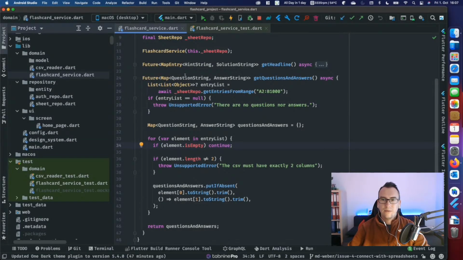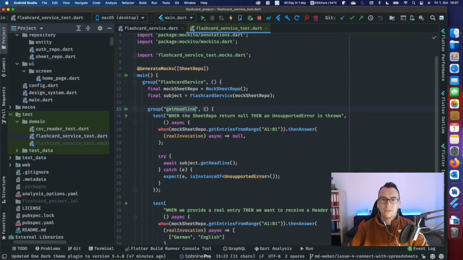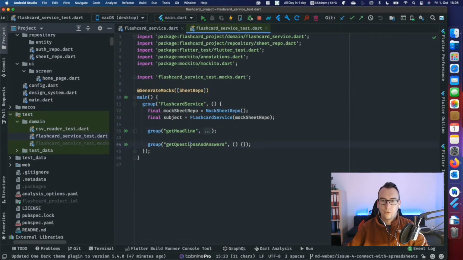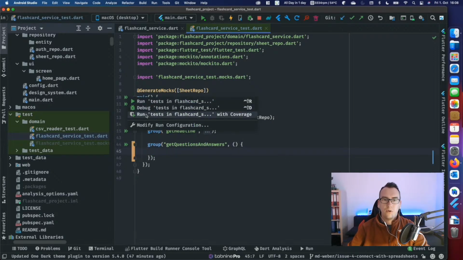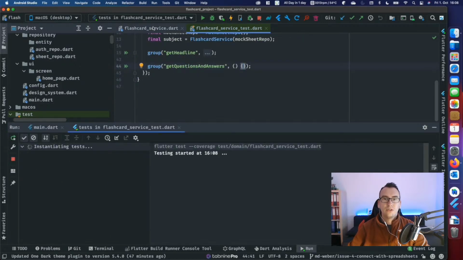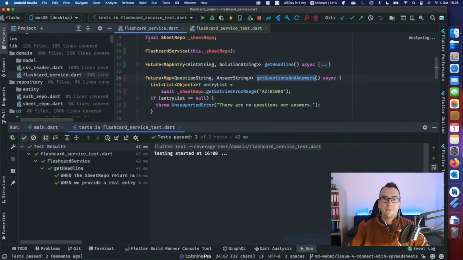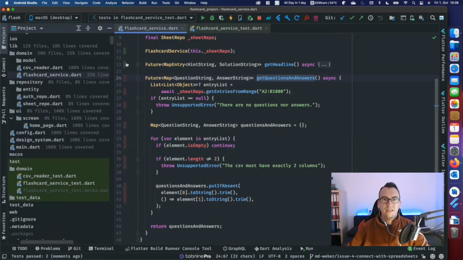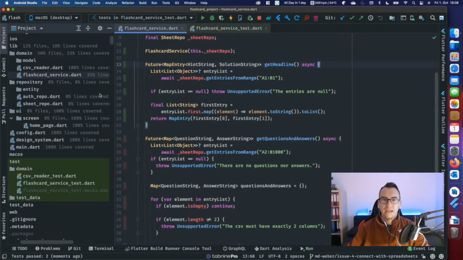As I said, we want to start with testing the get questions and answers part. And if we remember, we can run our tests with coverage. What does that mean? Thanks to a plugin that we use, we see which lines of code have been run by the tests. So this one has been hit 5 times by a test.